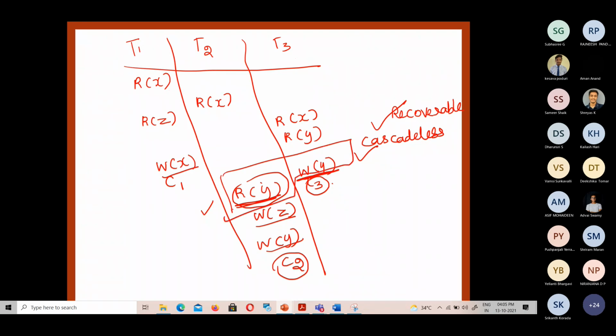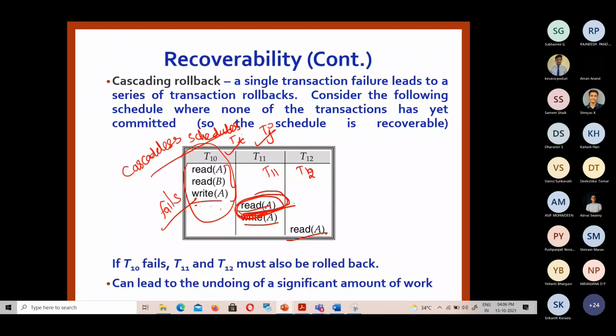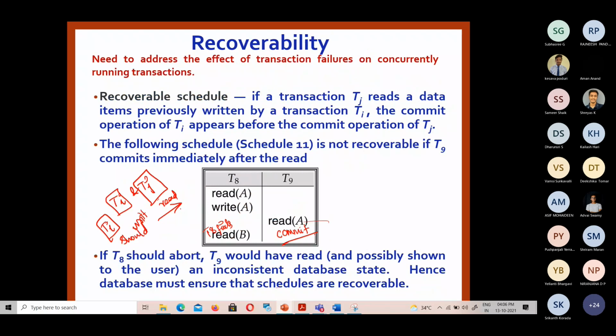Are you able to get me? But R of X for T3 is being read before the commit of T1. In T3, they are reading X before T1 is getting committed. Will that be a problem? Will that be cascadeless or not? It is cascadeless, that is what I'm telling. You see the definition: if a transaction Tj reads a data item previously written by a transaction Ti, the commit operation of Ti should appear before the commit operation of Tj. So we need to consider only this case.